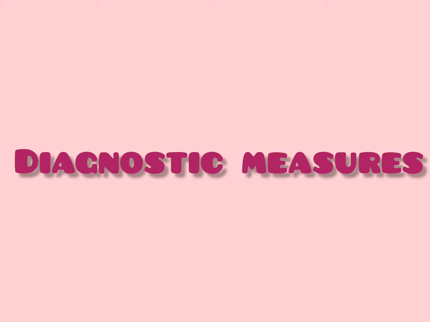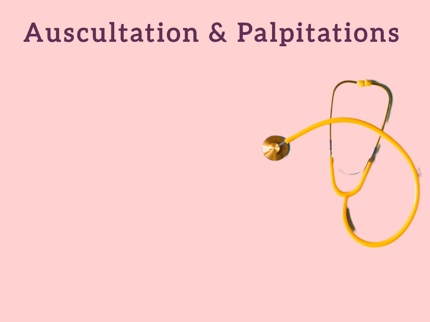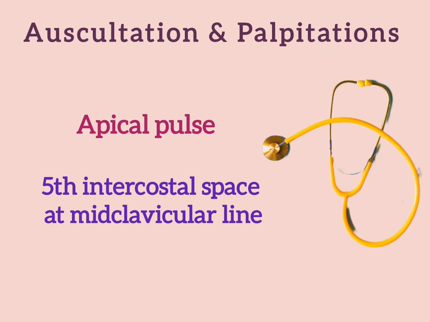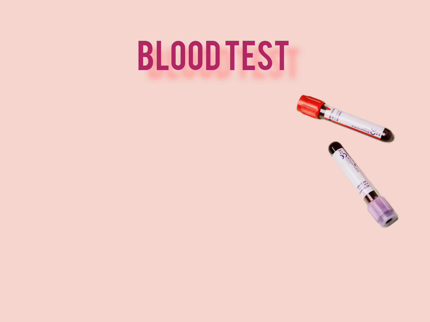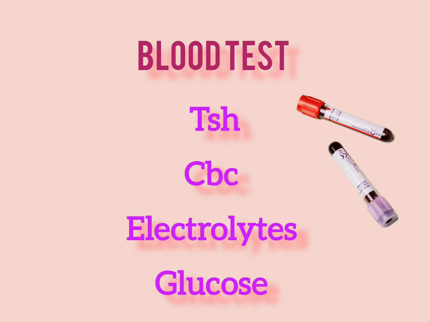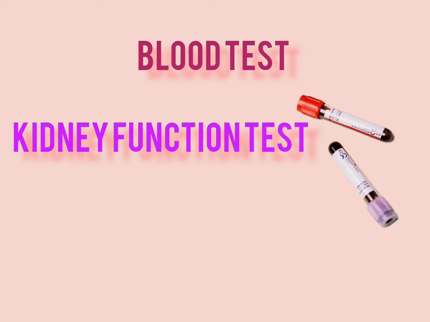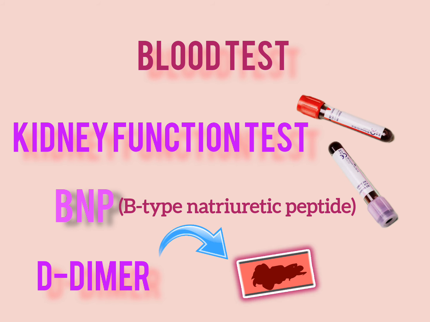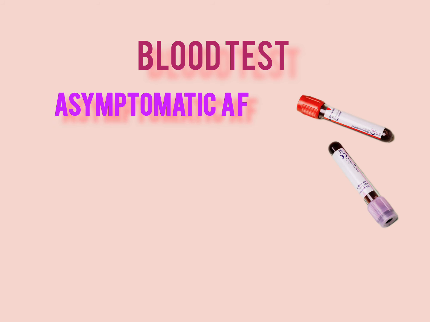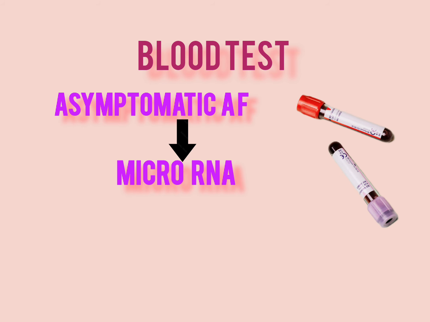Next, diagnostic measures for atrial fibrillation. Auscultation and palpation: auscultate for the apical pulse in the fifth intercostal space at the midclavicular line and palpate for the radial pulse. Blood tests include TSH, CBC, electrolytes, glucose, kidney function test, BNP and D-dimer. D-dimer is mainly done to detect the presence of blood clots. In case of asymptomatic atrial fibrillation, we can do a microRNA blood test for early detection.